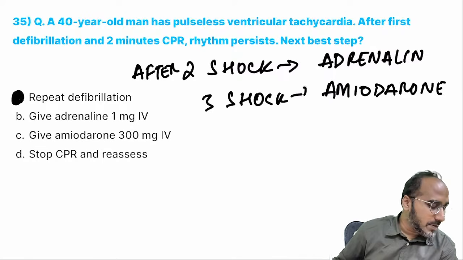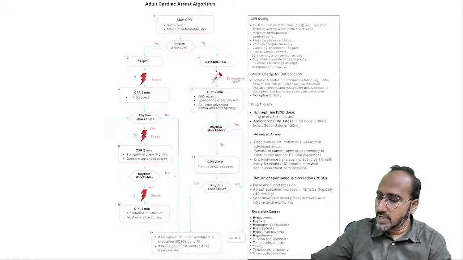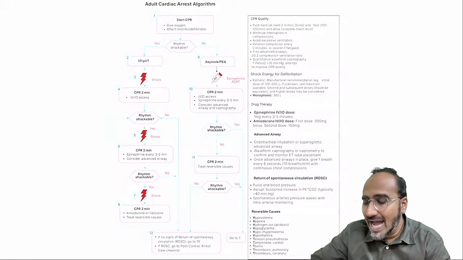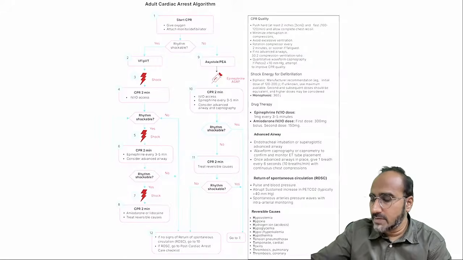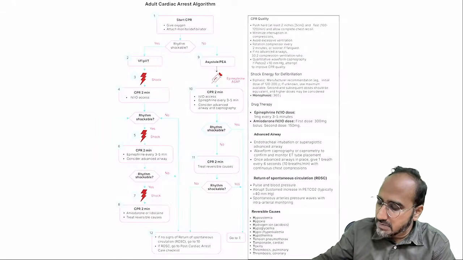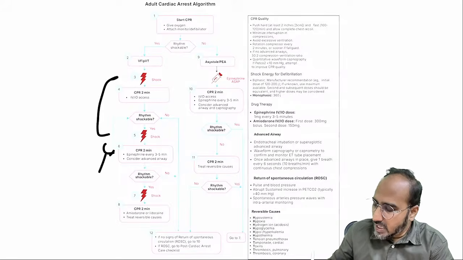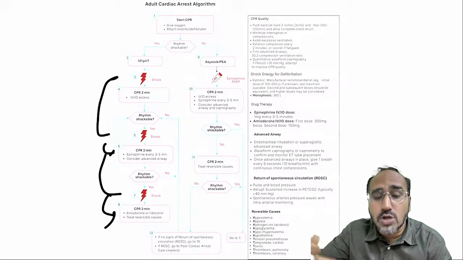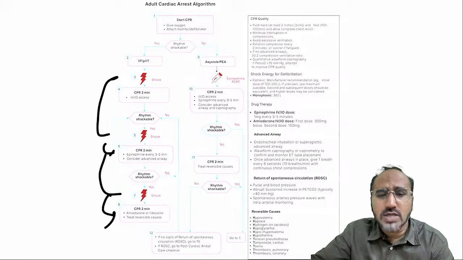Okay. So we are talking about the ACLS. If the patient is having pulseless VT, pulseless ventricular tachycardia, a shockable rhythm, always remember after 2 shocks, you are giving adrenaline. And after 3 shocks, you are going for amiodarone, and you are also ruling out the reversible causes of cardiac arrest.